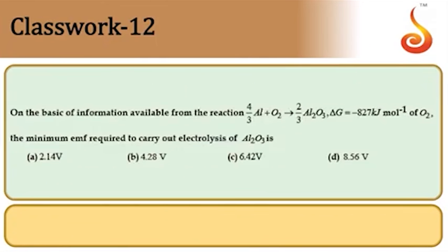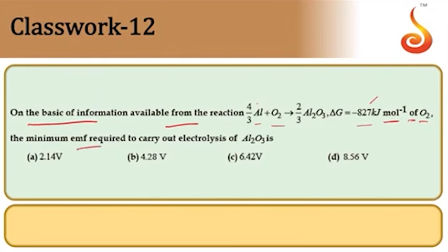Next one, 12th one. On the basic information available, 4 by 3 mole of aluminium plus O2 giving rise to 2/3 Al2O3, delta G is given as minus 827 kilojoules per mole of oxygen. For every mole of oxygen, this is the value of delta G given to us.